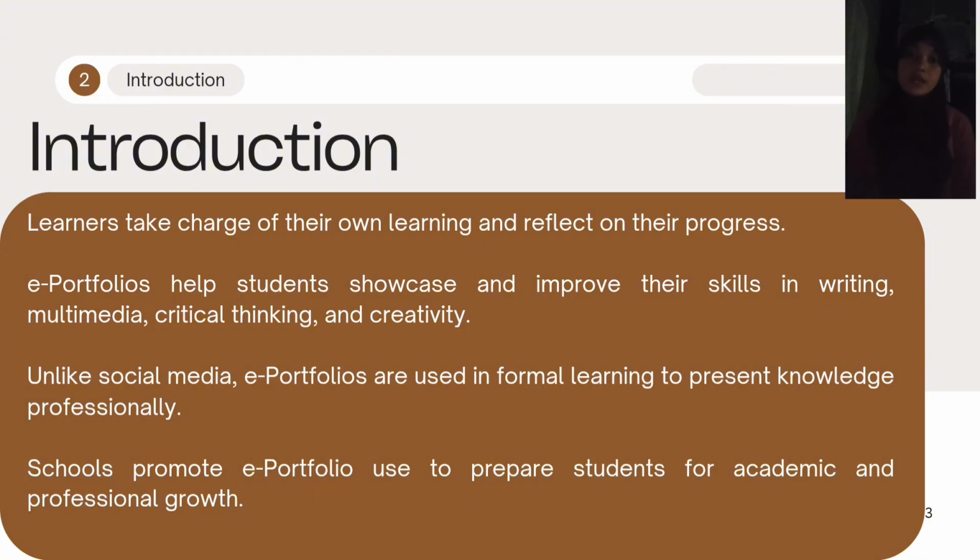By creating an electronic portfolio or e-portfolio, learners practice multiple skills, not just physical activity. They write reflections, use technology for editing videos, think critically about their progress, and creatively present their work.